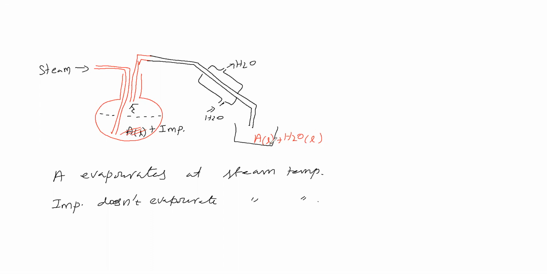For A and water to be separable, they should be immiscible. Sir, how will they be present if they are immiscible? Suppose A is present here, then H2O liquid will be present like this. It is one possibility. Otherwise, reverse. So we can separate A and water. This process is called steam distillation.